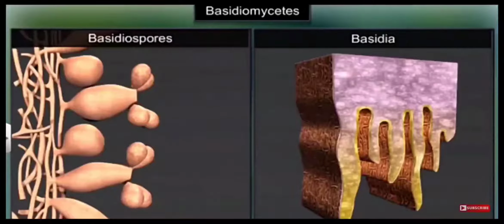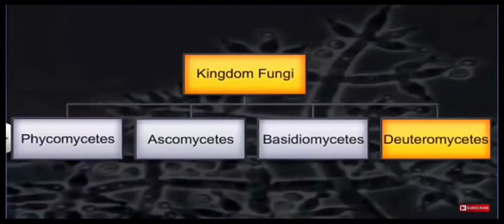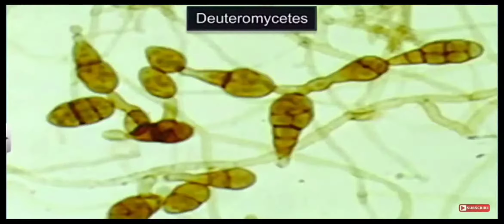The last class is Deuteromycetes, which are called imperfect fungi because only their asexual phase is known. Sexual phase is not known.